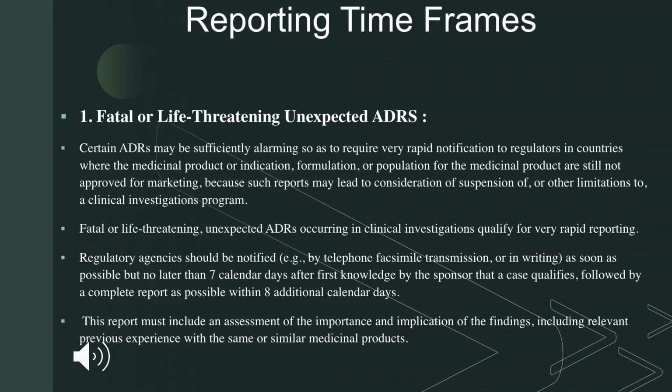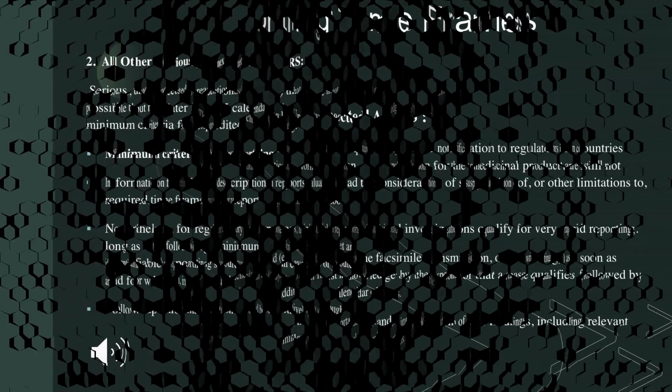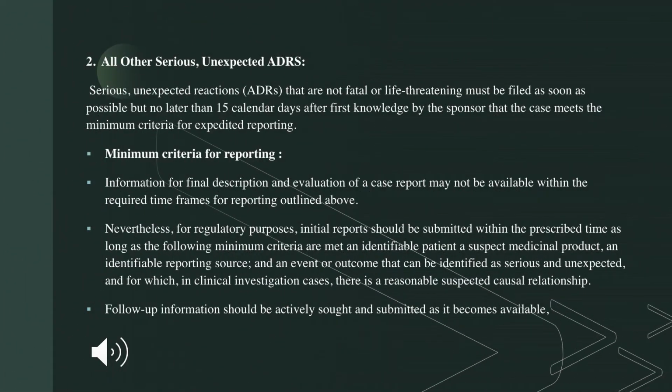Once a sponsor knows this information, he has to report this within 7 calendar days to the regulatory agencies. After reporting within the 7 days, the complete information can be given within 8 calendar days. So if it is a fatal or life-threatening condition, the information should be given to the regulatory authorities within 7 calendar days. Apart from that, all other serious or unexpected ADRs should be reported within 15 calendar days. Once a sponsor knows the information, within 15 calendar days that should be reported to the regulatory authorities.